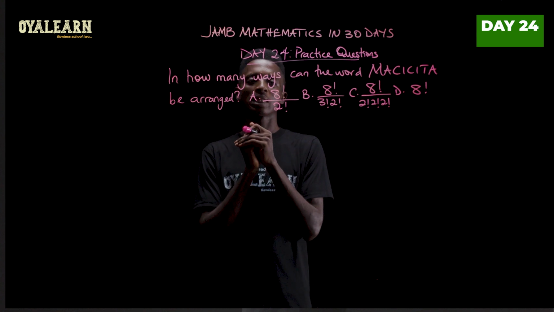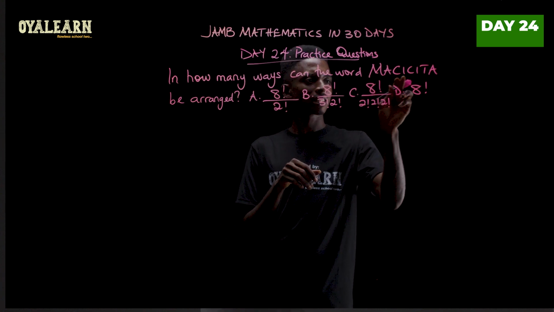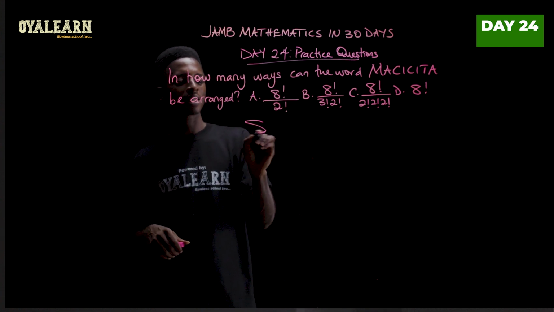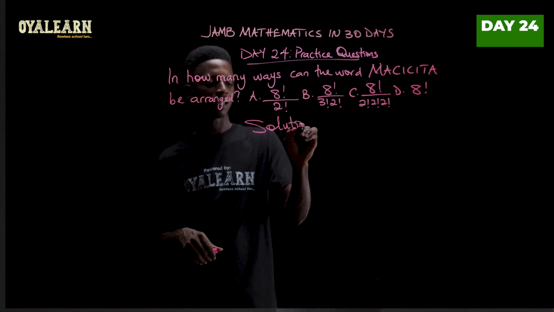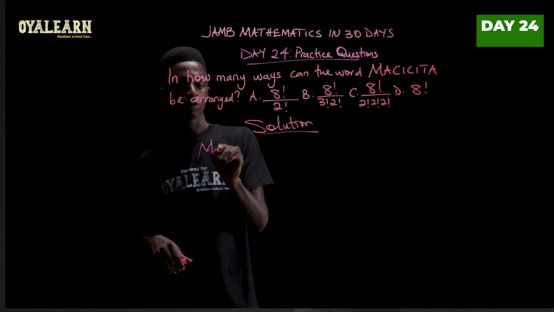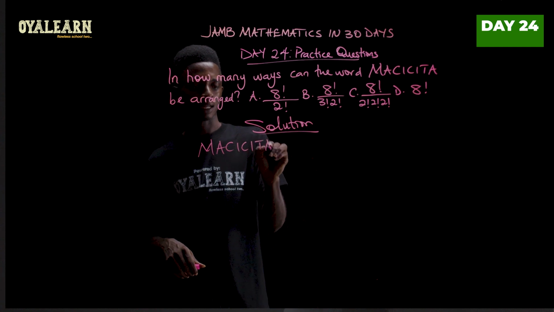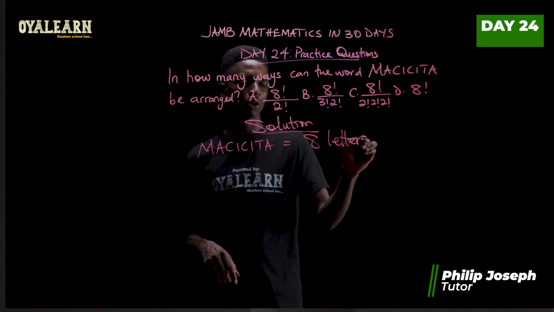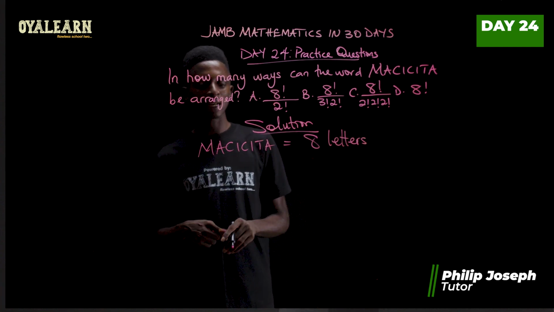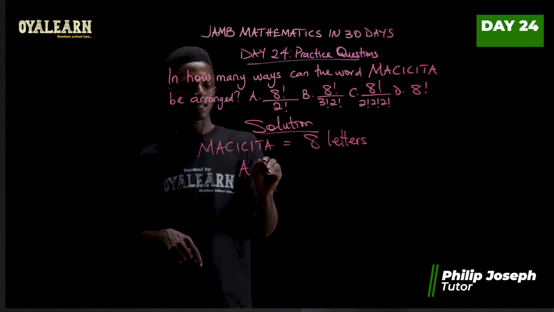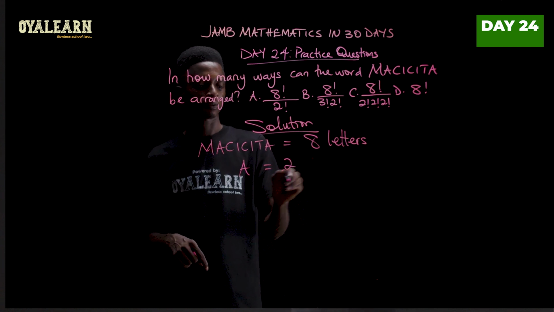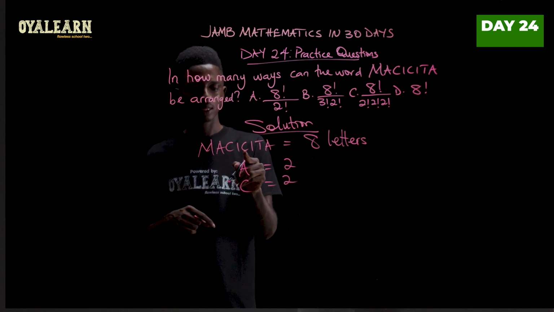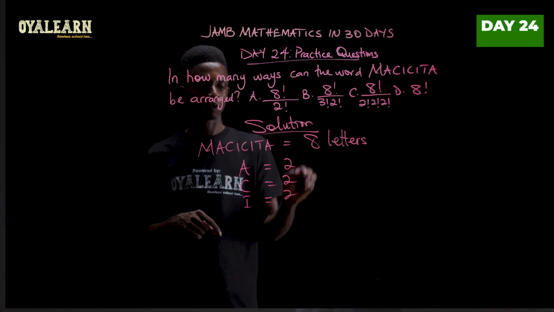Now, this question says, in how many ways can the word be arranged? Now, when we look at this question, first let's count the number of letters in the word itself. It has 8 letters in all. Now, let's look at those that are repeated. We see letter A is repeated 2 times, and then letter C is also 2 times, and then letter I is repeated twice as well.